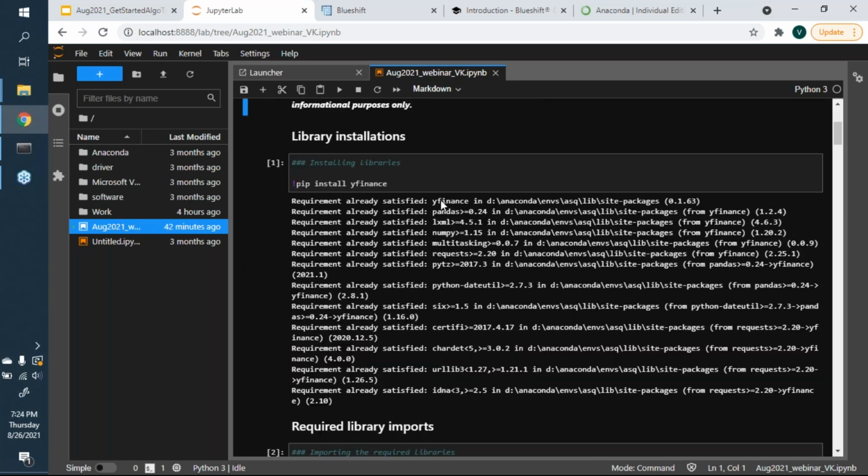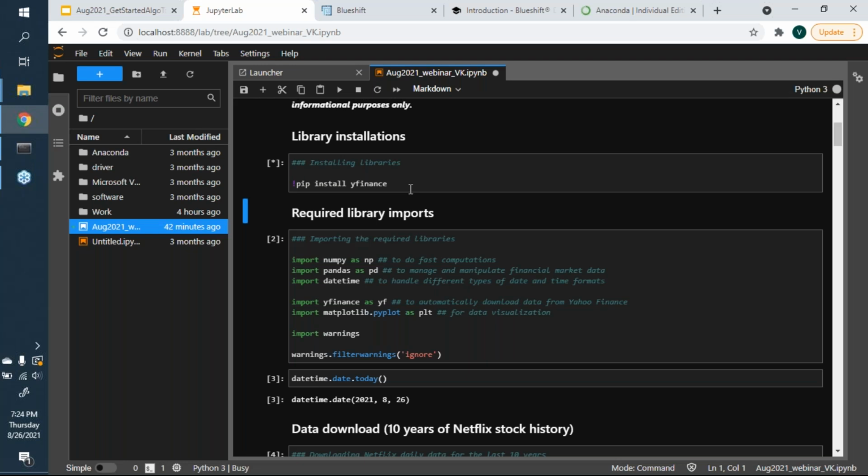Among the libraries that come along with the Anaconda distribution, there are some which are not part of the standard version of Anaconda, so we install certain things separately. For instance, if you want to install the yfinance library, you use the command !pip install yfinance, and if I were to run it, this star, by the way, tells you that the operation is currently taking place.